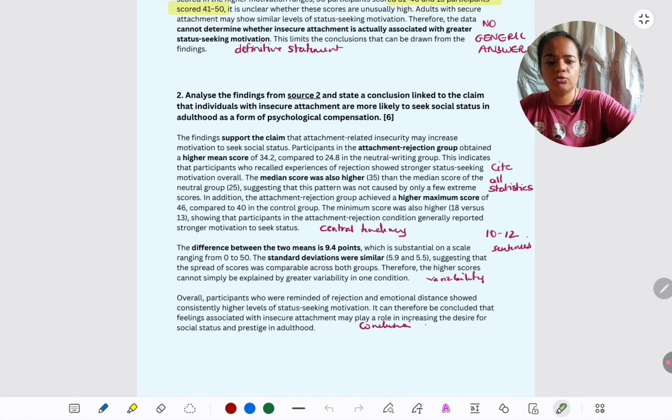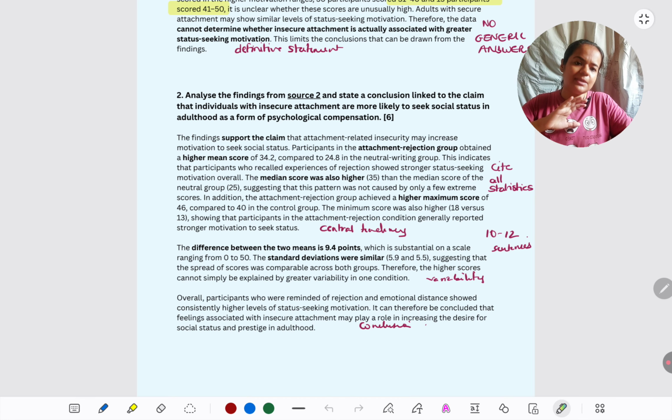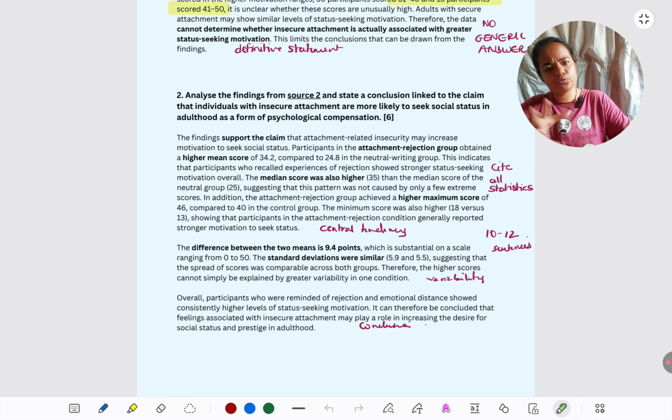And we can conclude, like I've told you, then give a definitive statement. Insecure attachment is likely to play a role in increasing desire for status in adulthood. Never say it proves the thing. This source also has limitations, though they haven't asked us for them, but every source has limitations. So we can't say it proves it or it definitely supports it, but a strong likelihood, or it may be the case, that we can conclude. So put it in those terms like it is put here.